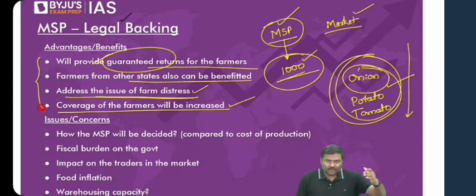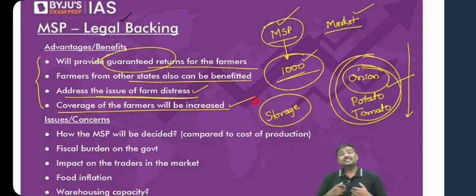If government starts procuring these crops, one, it has to have sufficient storage facility. All of you will agree? It has to have sufficient storage facility. Do we have sufficient storage facility in India? Answer is simply no. Right? The Government of India, that is through the Food Corporation of India, will store food grains, no doubt. As per the requirement, they will store it now.